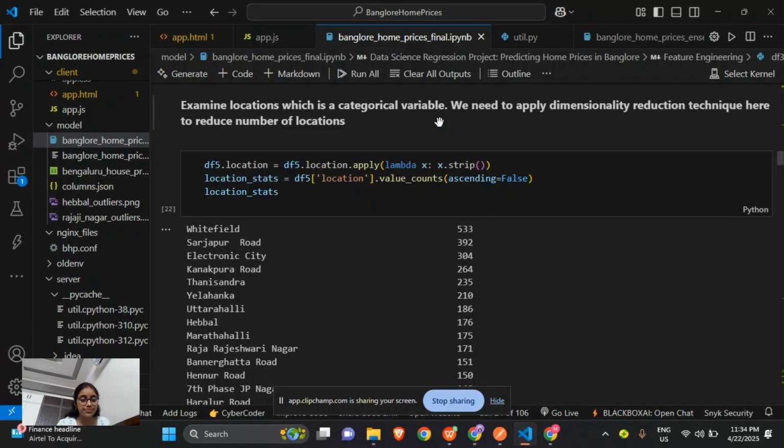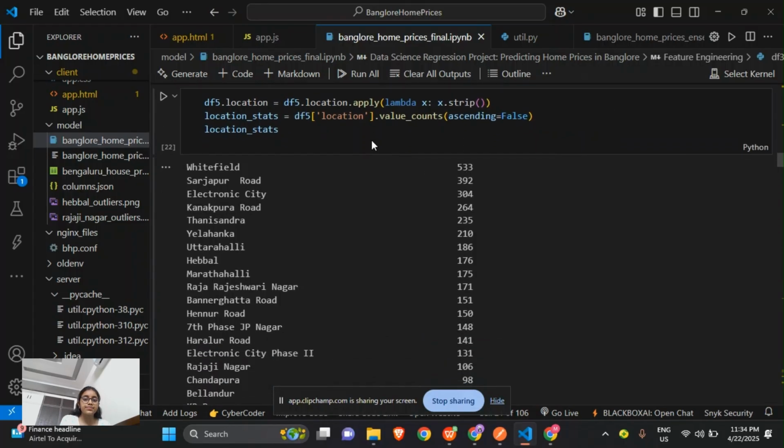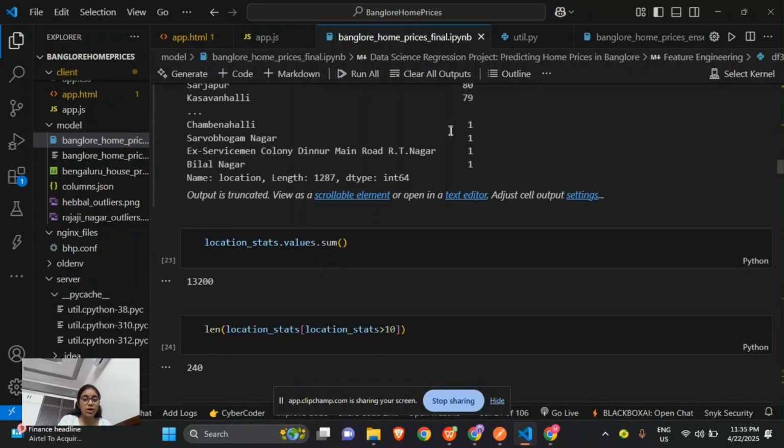So here, df5.location, we use the strip function first. The strip function is applied to every value in the location column to remove leading and trailing white spaces, and this will give the unique location values, like how many unique location values are present in Whitefield and all. And then location_stats.values.sum().